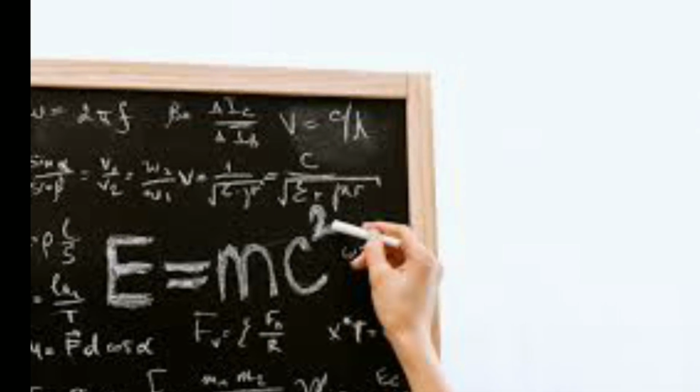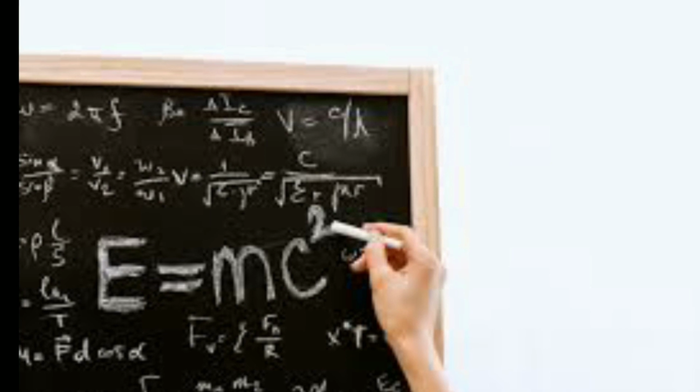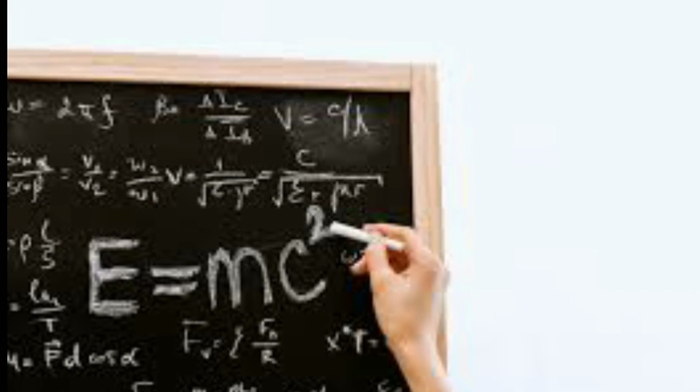But the energy released is so high that it goes far beyond imagination. That's why nuclear bombs and atom bombs are very dangerous. This E is equal to mc square has given a tremendous improvement in the field of mechanics. But from the above equation, you may get a doubt that how a single part of matter can give that large energy.